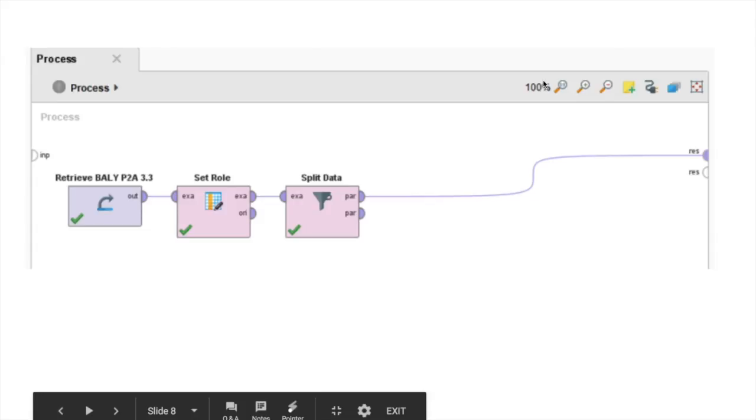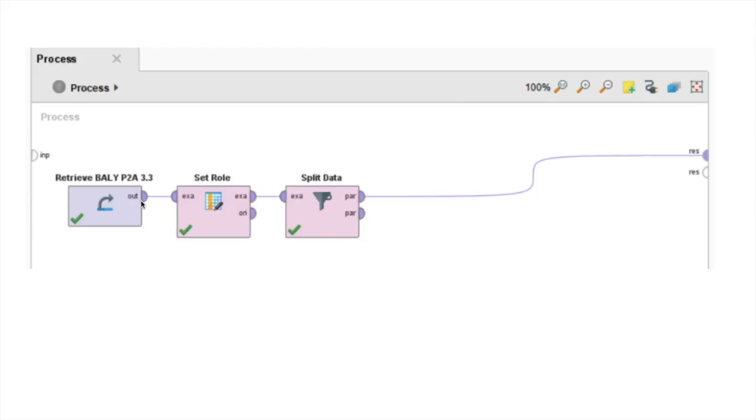Next, we set the necessary role using an appropriate operator for the attribute that we need to predict. The team used the set role operator on the churn attribute, setting the target role as label, as the team is predicting whether the customers are churning or not.